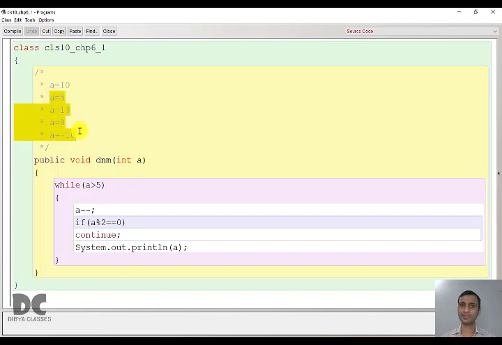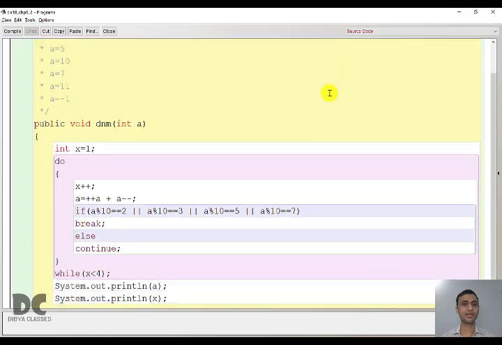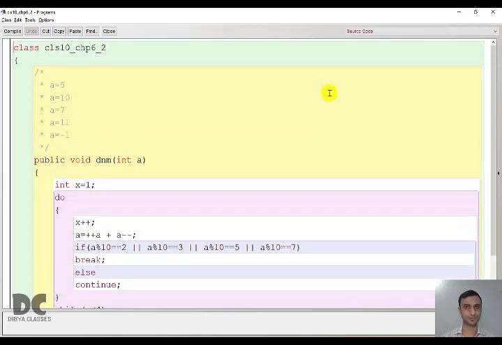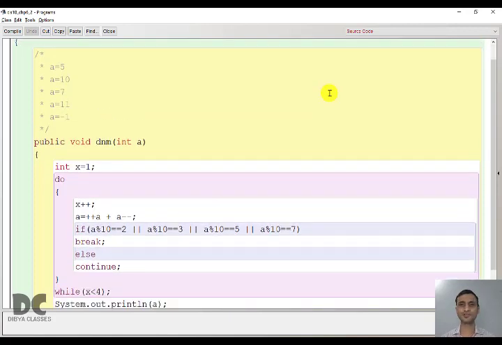Similarly, you have to do the rest of the bits, which will be part of your assignment. I have done one bit for you and you have to solve the rest. Next question. Here we have both break and continue. So I'll take the first value and solve it for you.